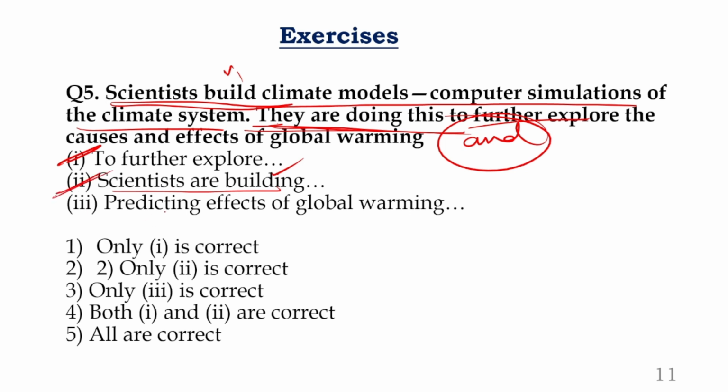Coming to the third one. What is the third one? Predicting. Is there a word predicting in the given statements? No, right? Do you see any word predicting? No. That means they already predicted. No, they want to just explore the future. They want to explore the future, not predict the future. So absolutely this part goes wrong, third part goes wrong. So what is the correct answer here? Only 1 and 2, which is that option, fourth option. Next,